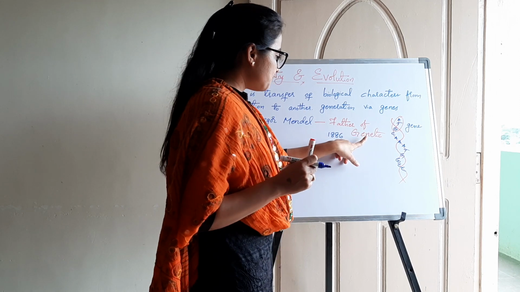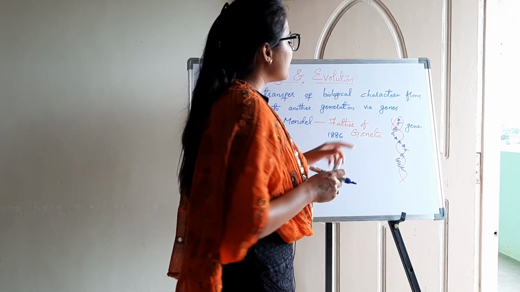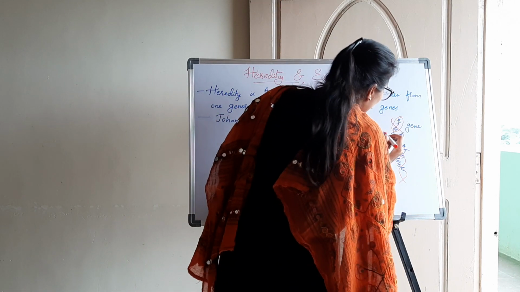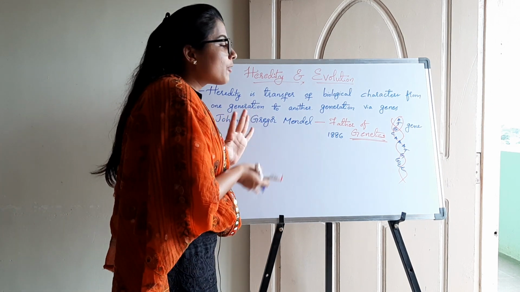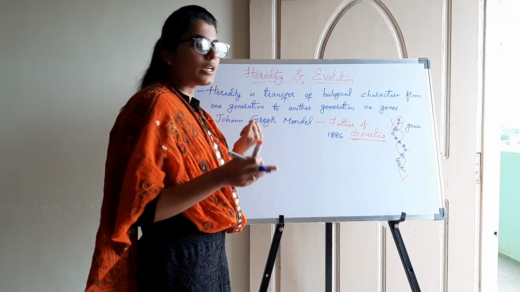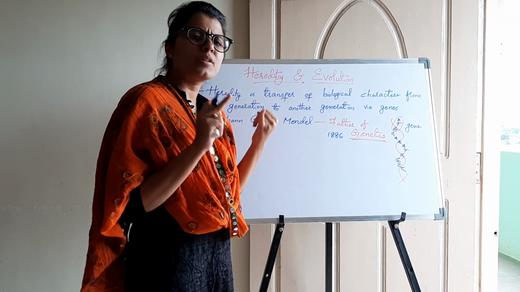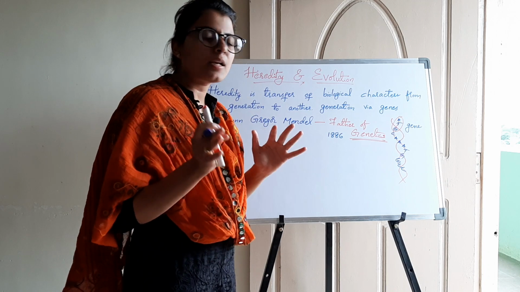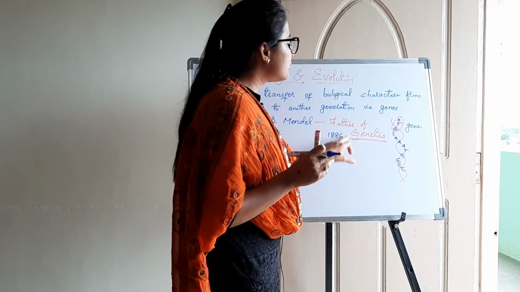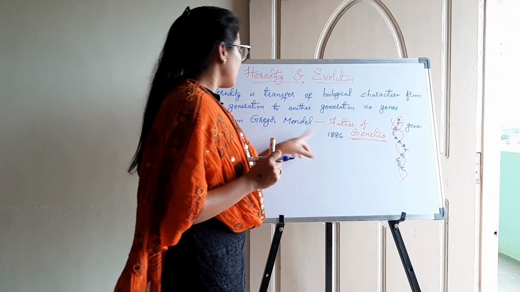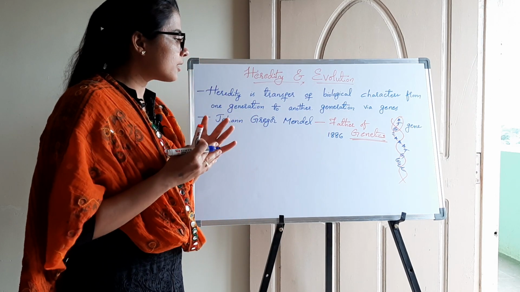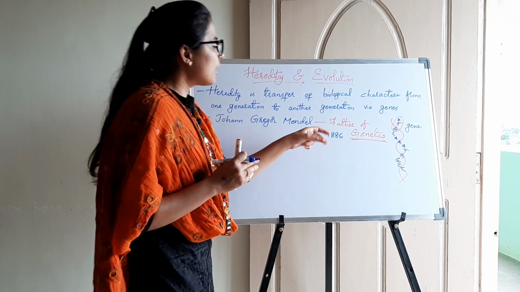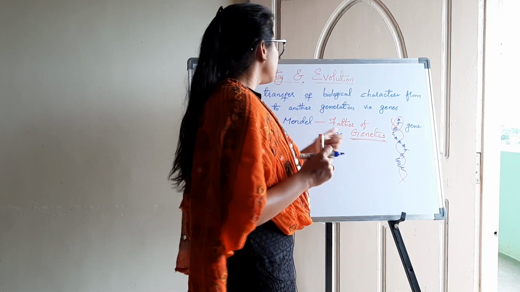So he is termed as father of genetics. Now what is genetics? Genetics is a field of science which deals with the transfer of information from one generation to another generation, the study of genes, chromosomes, DNA, RNA as genetic material. All these will come under the field of genetics. Johann Gregor Mendel was the first person who made elaborate research in the field of genetics. That's why he is honored as father of genetics.